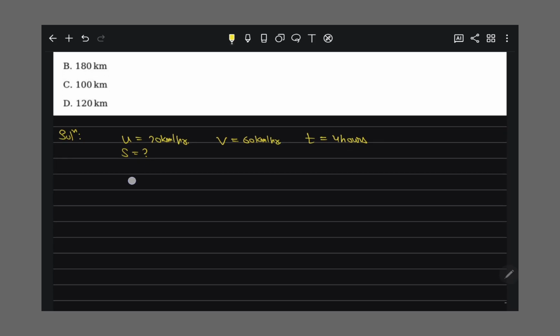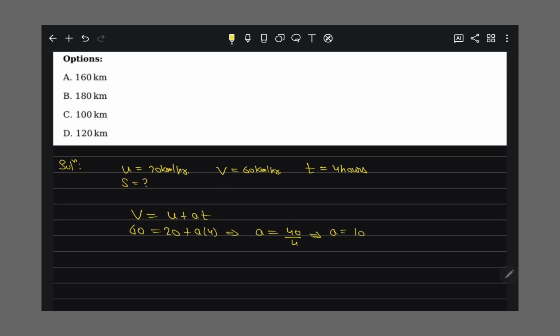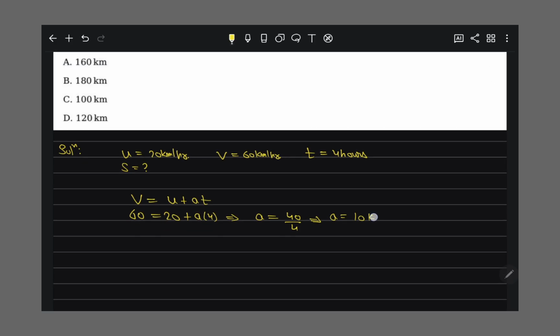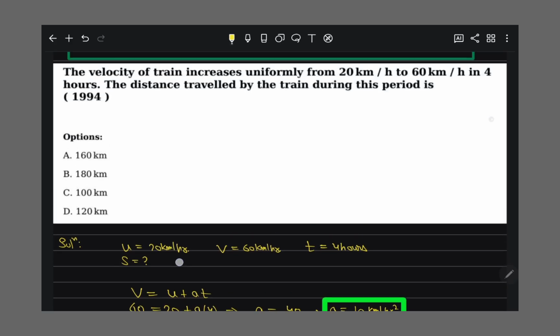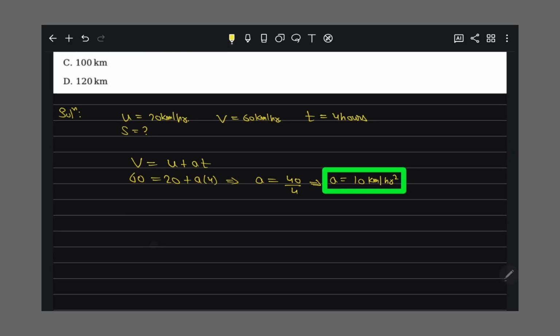So as we know, first we find acceleration: v is equal to u plus at. The final velocity is 60, the initial velocity is 20, acceleration is a and time is 4. So acceleration comes out to be 40 divided by 4, so that is 10 kilometer per hour squared. That is our acceleration, right? Now we have to find the distance.